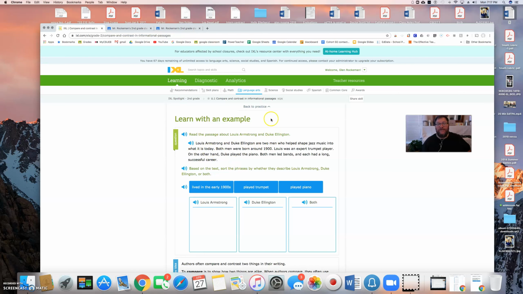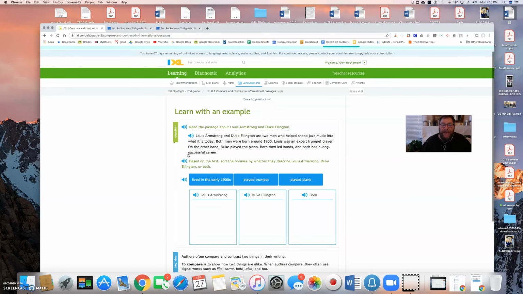All right, so this is skill NQN. This is compare and contrast informational passages. So this is a story that has information in it, and you're going to try to compare and contrast. Compare means things that are the same, and contrast means that they have things that are different. So I'm going to read this passage.